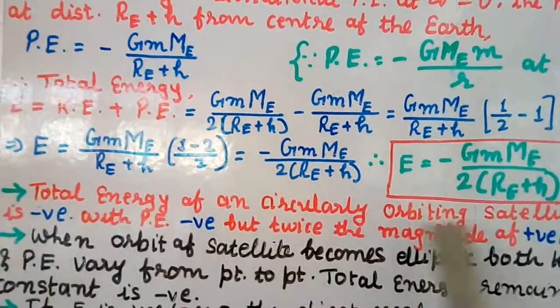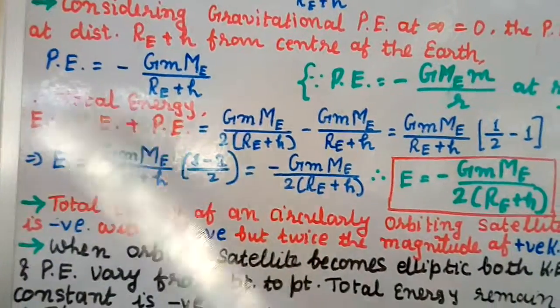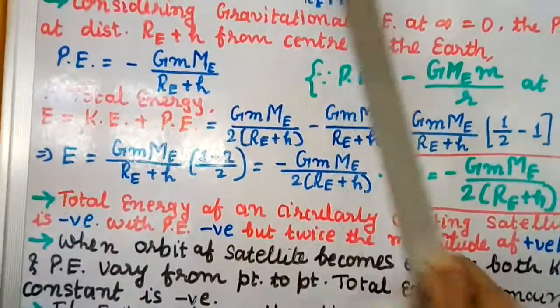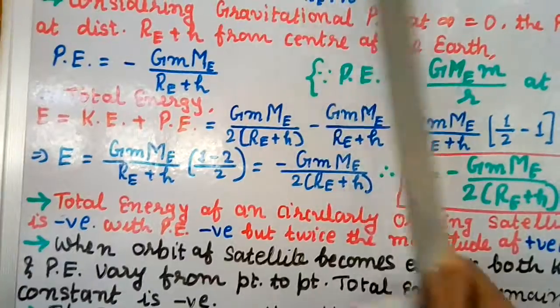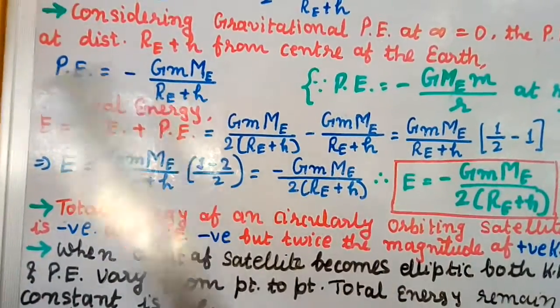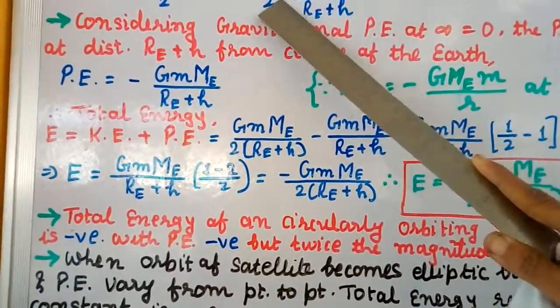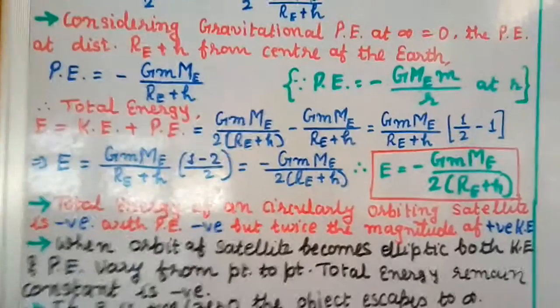In other words, the potential energy is negative twice the kinetic energy, and if you multiply the kinetic energy by 2 you will get that value. So the kinetic energy is positive and half of the potential energy in magnitude, and the total energy is negative.